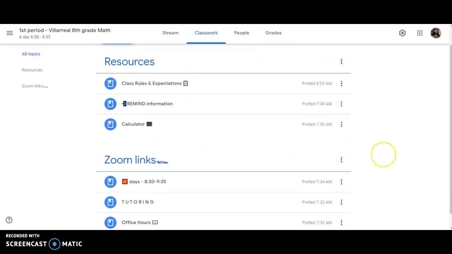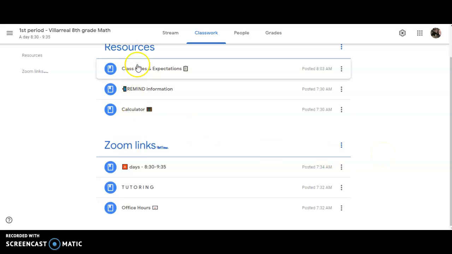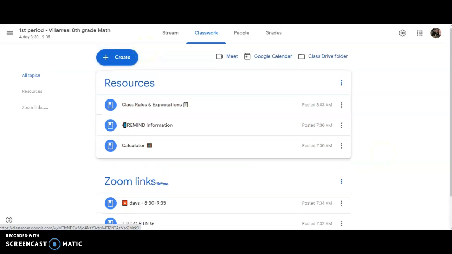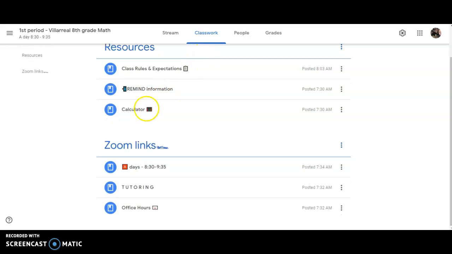Okay, the only two that we have right now are the Zoom links and our resources. So for our Zoom links, I have the actual class period posted. That's where you click and join for your class period that day. Each period, I labeled it as either A day or B day and the time that we're meeting.